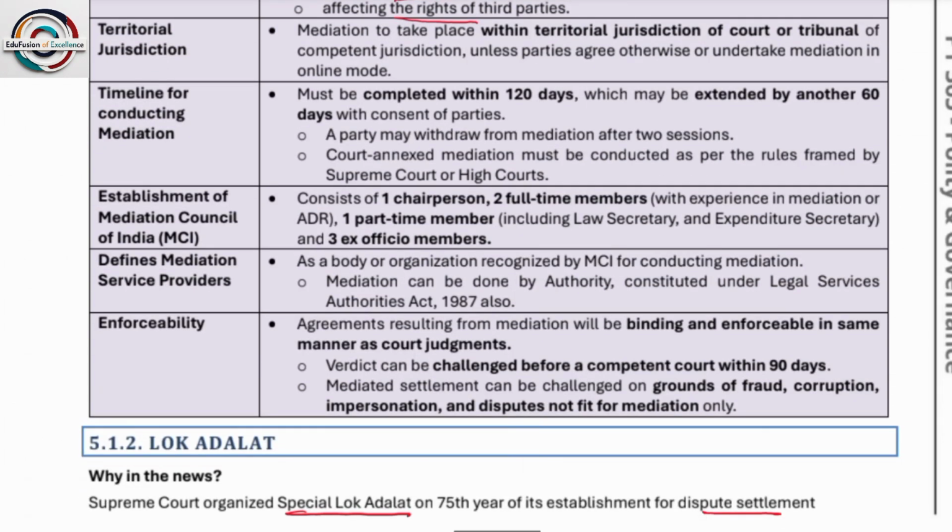Next, timeline: it must be completed within 120 days. Please remember, it must be completed within 120 days and can be extended by another 60 days. So all in all, you get 6 months maximum, and minimum within 120 days, that is 4 months.